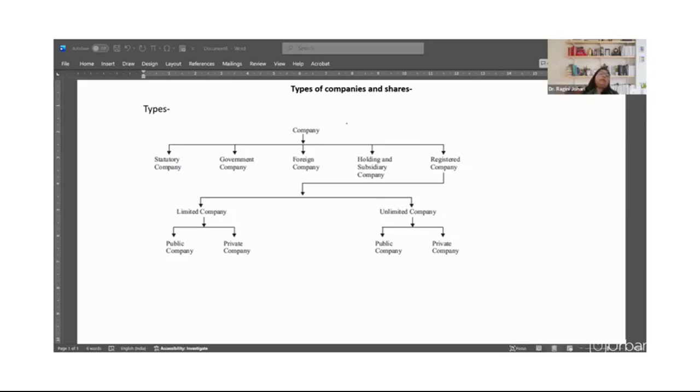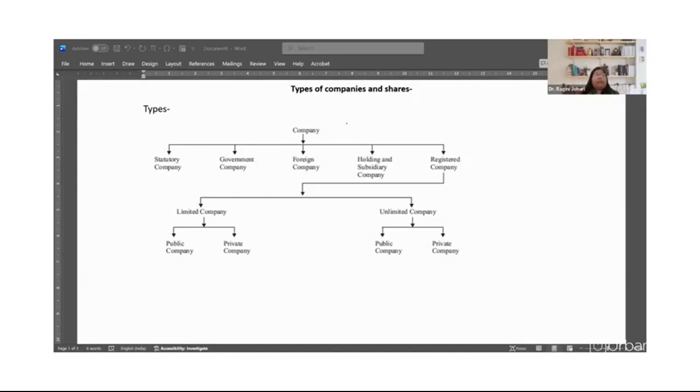Among these, companies limited by shares are the most popular ones, because here the liability of the member is limited to the amount of shares fully paid up by him. In companies limited by guarantee, the liability of the member is limited to the amount he guaranteed voluntarily, to meet the deficiency of assets of the company when it is wound up.